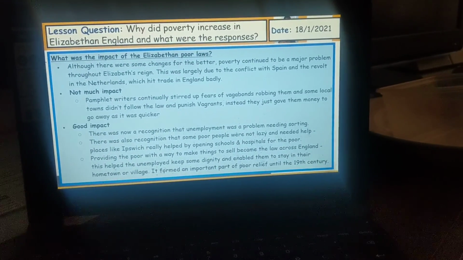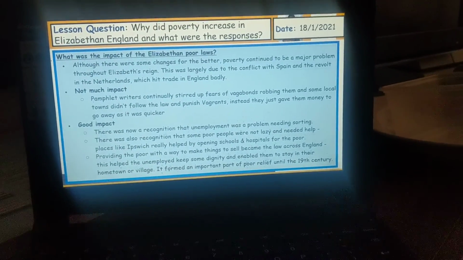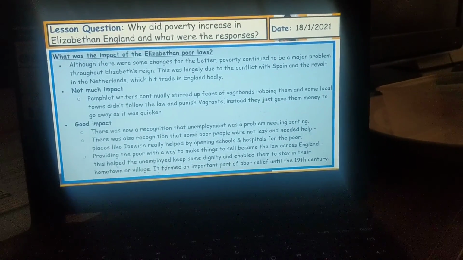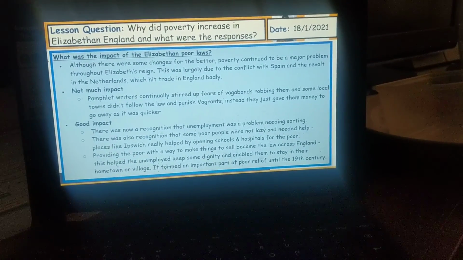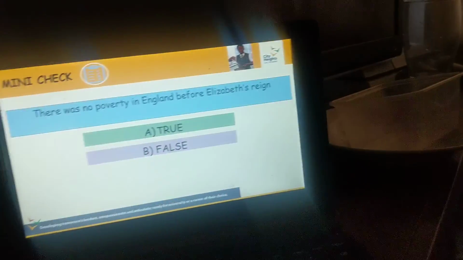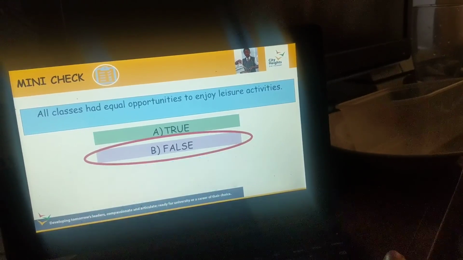So if you read from this slide, so not much impact and good impact of the laws, it will tell you the impact it made, these laws, and how the government responded. Okay, so if I'm going to go back.